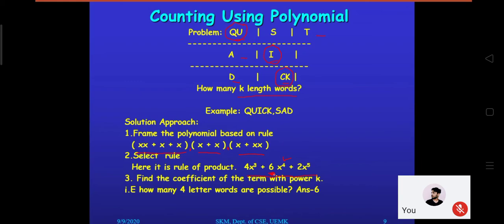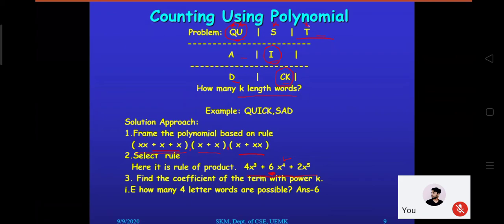So in certain cases, we can utilize polynomials to identify a certain count. And here also it's a counting problem. How many k-length words are possible here? So we are trying to frame a polynomial in this manner. The way the rows are represented, we can represent this way, that is x x plus x plus x. How are we framing it that way? We are considering this Q as an x and this U as an x. So that's why x x. This individual S is an x, and this individual T is an x.